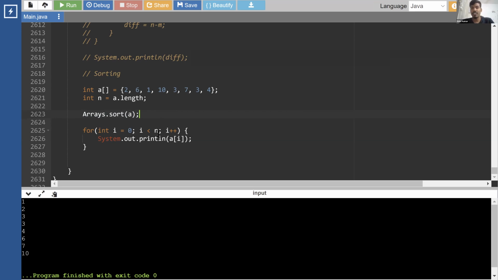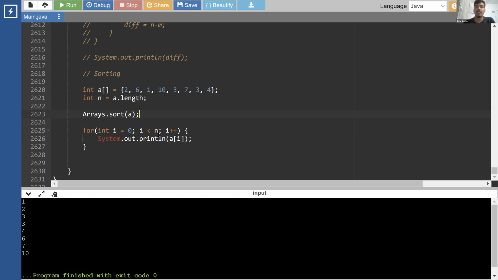Okay, why is sorting different? Because there are hundreds of sorting algorithms. Yes, there are hundreds of sorting algorithms. Some of them have n square complexity, some have n cube, even worse than that. Some have n log n. Some give you order n in the best case, but n square in the worst case. Some give you n log n in the best case, but might give you n square in the worst case as well. So there are combinations like this.